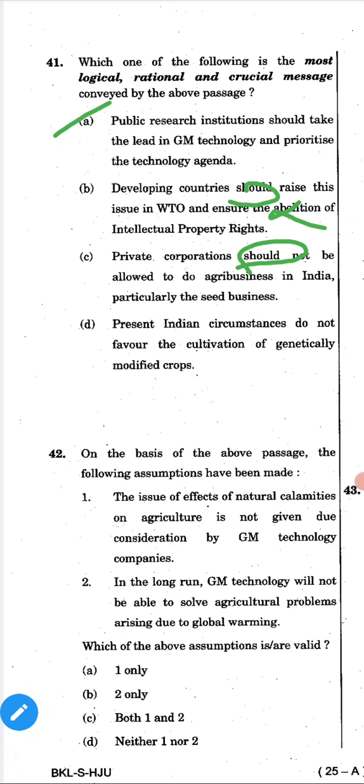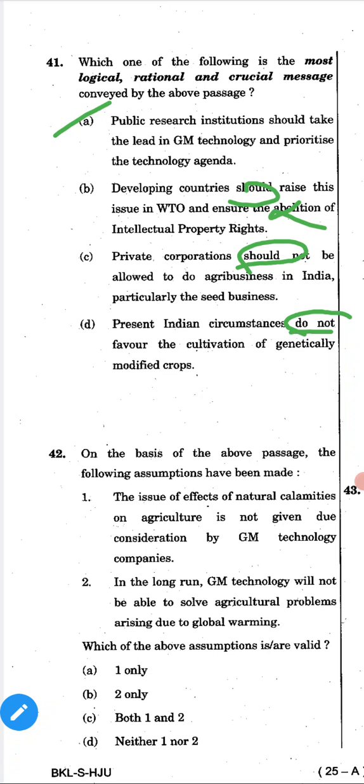Even both the private and government initiative will give good efficient production. So it's not an answer. Option D: the present Indian circumstances do not favor the cultivation of genetically modified crops. Is it? No, right? BT cotton is a genetically modified crop. In most places we are growing BT cotton, genetically modified crops. It's absolutely the wrong answer. So option A is the right answer for this 41st question. Okay, 42nd question we are going to read.